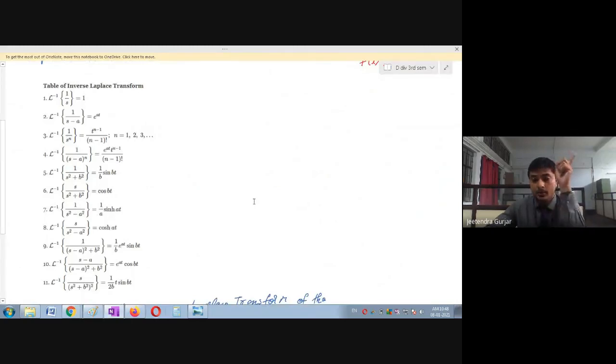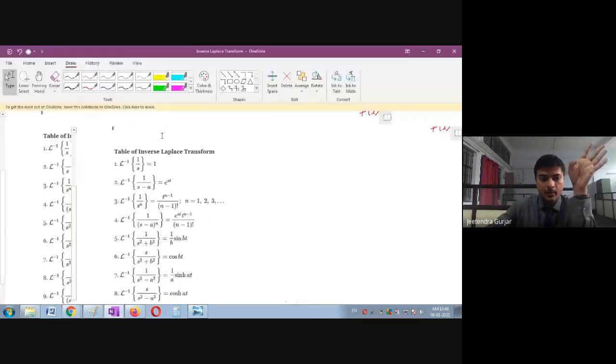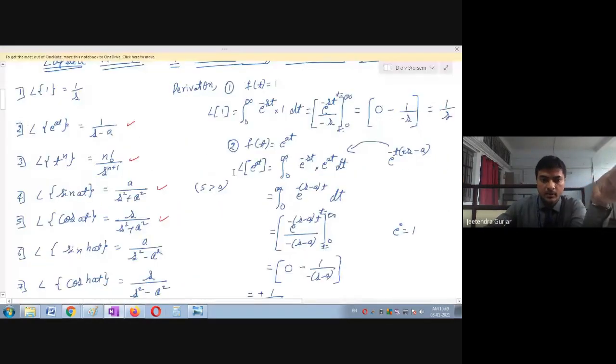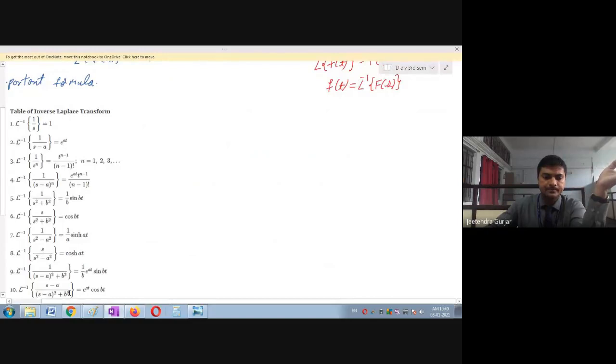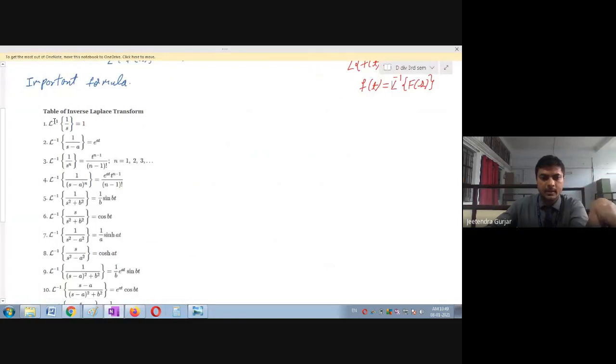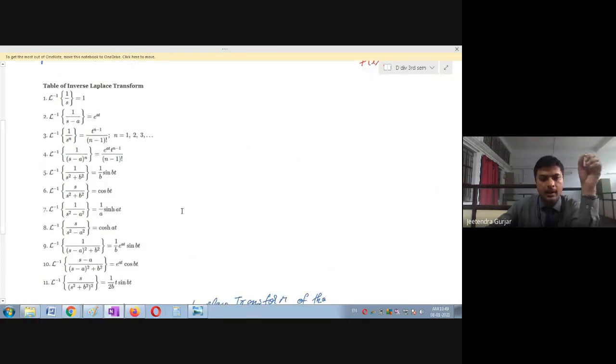Again, I have given you a trick: first remember the basic formulas. So these are the basic formulas. Depending on these only, all formulas exist. So this is the trick you have to remember. First you remember these formulas, then you just go on doing the reverse. Inverse will become the inverse Laplace transform. So these are the formulas. You have to note them down and practice them once again. You can take a screenshot directly, or write it down in your book, students.